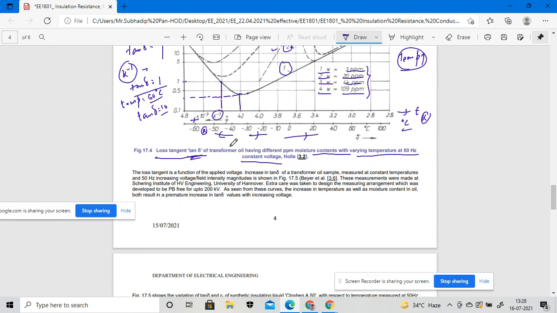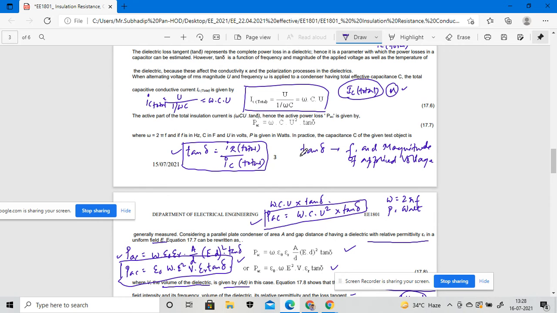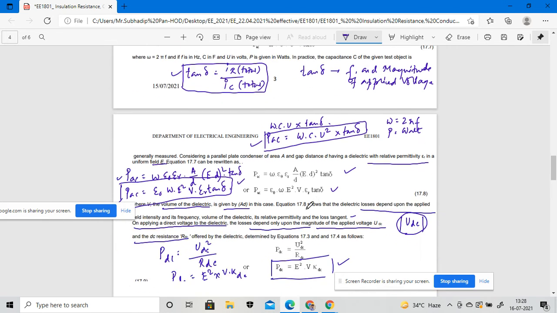Okay, so now we have to take into consideration that the loss tangent is a function of the applied voltage, because as I already told you, this tan delta is actually a function of the frequency and the magnitude of the applied voltage.